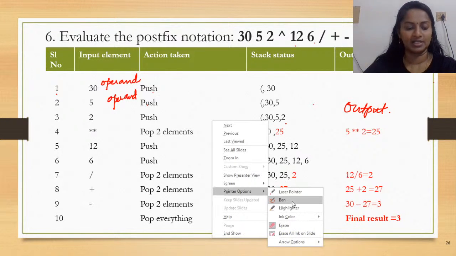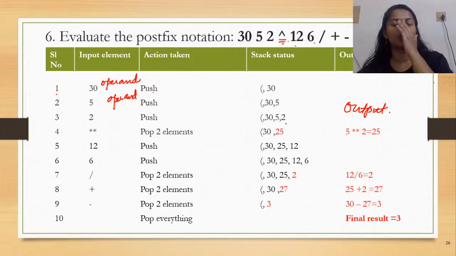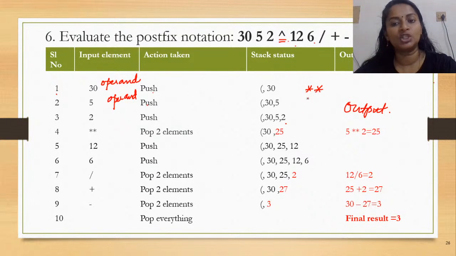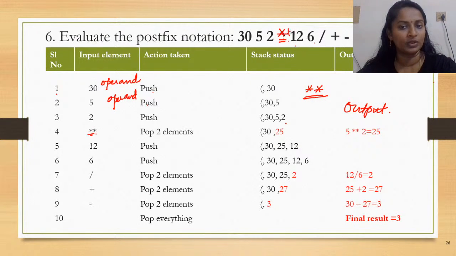Okay, so let's resume. Now we have reached 2, and what is this? I told you this has to be interpreted as exponentiation, and the symbol for exponentiation is asterisk asterisk, right? You can either write it like this or use the caret symbol also. Either way it would do. So asterisk asterisk means exponentiation. Again, it is a binary operator. So how many values are to be popped? 2 values, right? So the one that is pointed to by top is 2.